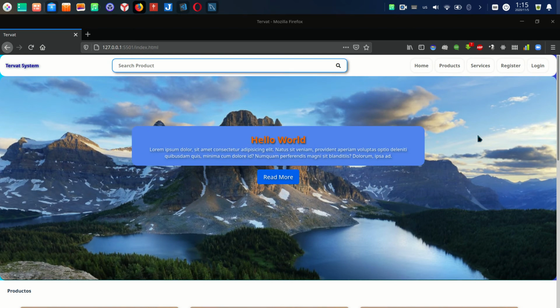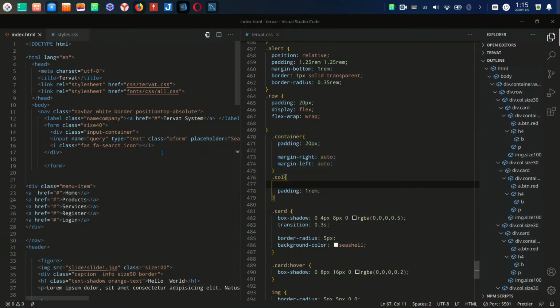How does it work? I have the code here. I'm not using some framework, but I'm using some fonts.